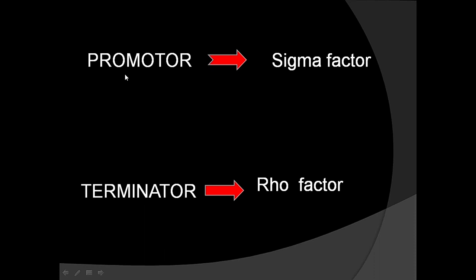Promoter sequence is recognized by RNA polymerase with the help of sigma factor. Rho factor helps the RNA polymerase to recognize and identify the terminator sequence. In the next part, we will learn the process of transcription.